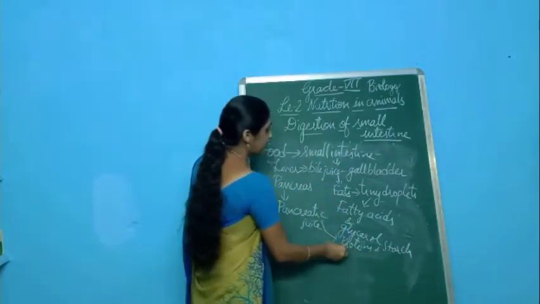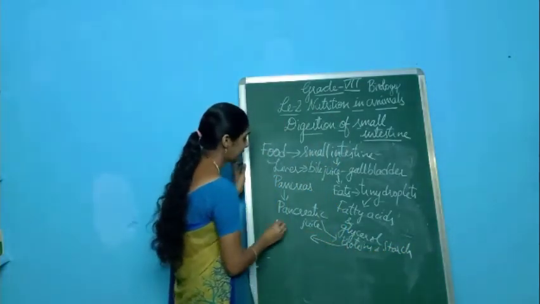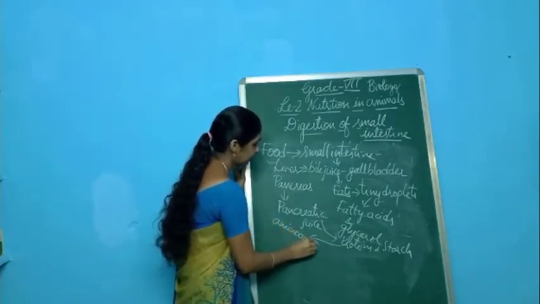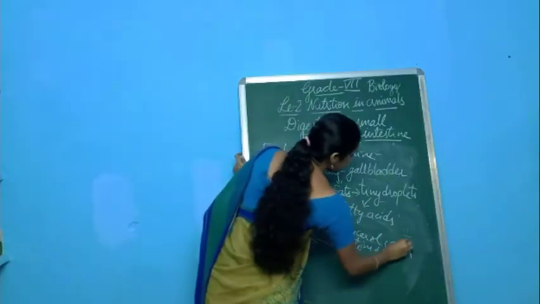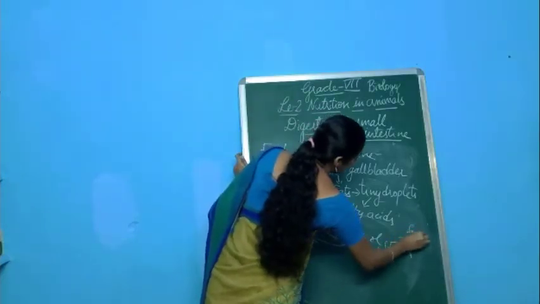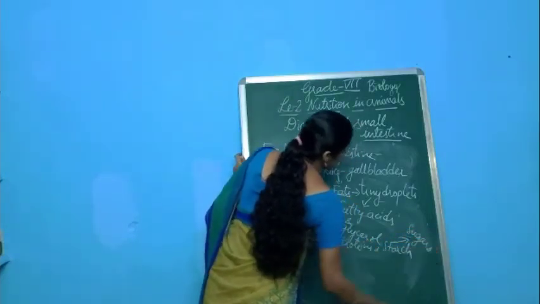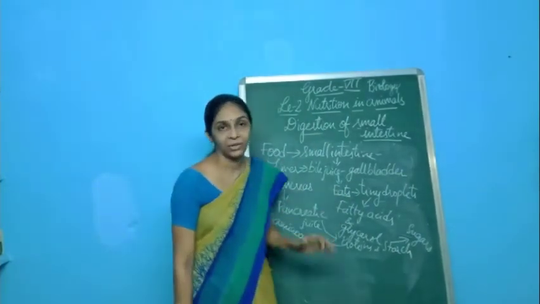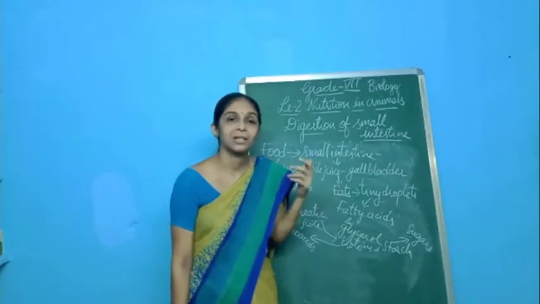As the proteins are broken down, it may produce simpler substances called amino acids, whereas the starch is degraded here, it may produce simpler substances called sugars. This is all about the digestion of food in the small intestine.